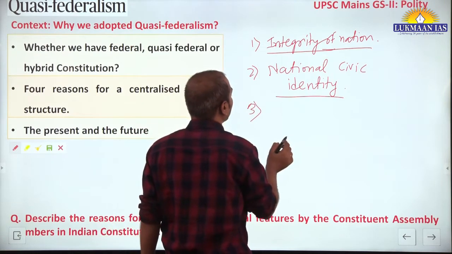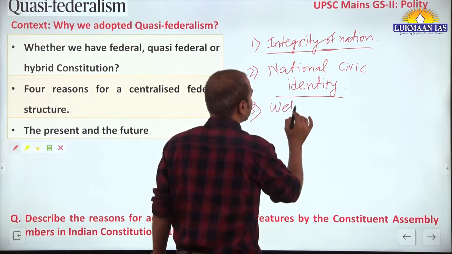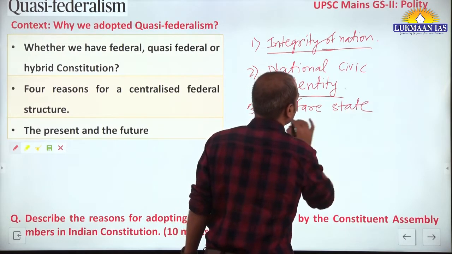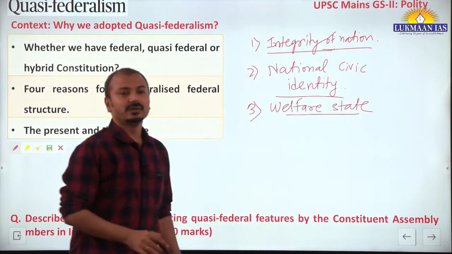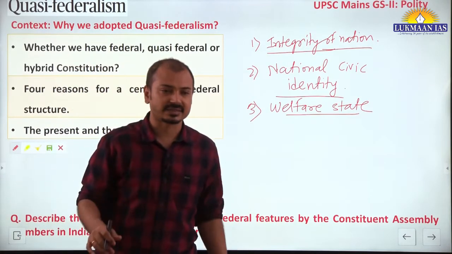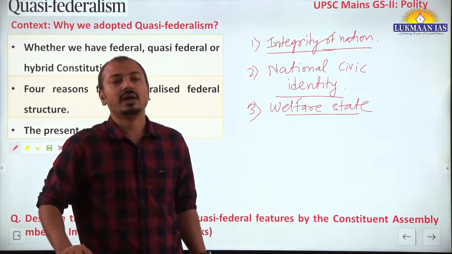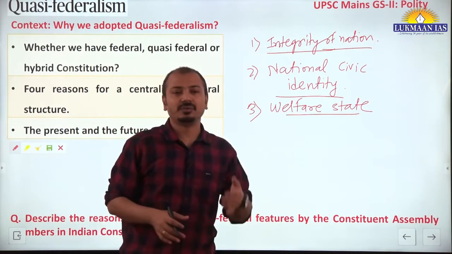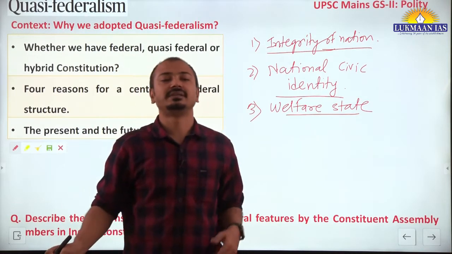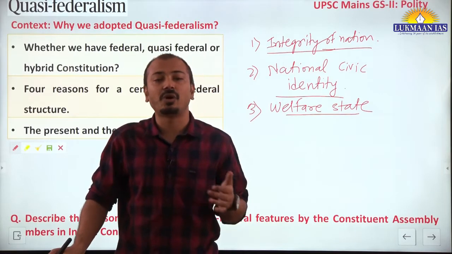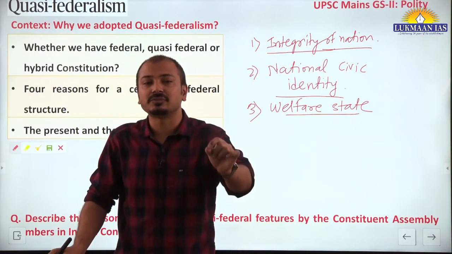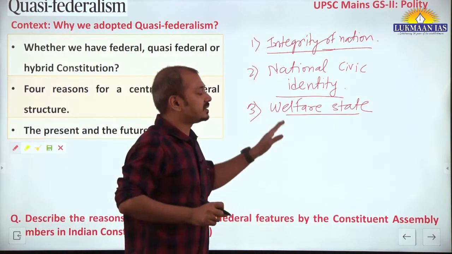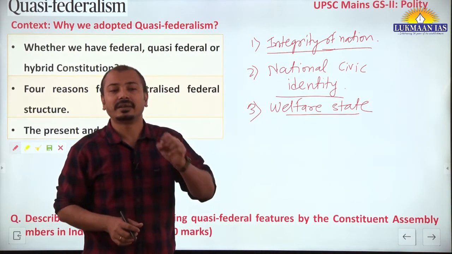Third one regarding, we can say, welfare state. Under the Indian Constitution, we know that DPSP is there. So we adopted a welfare state in our Constitution, and to ensure that the benefits of these government schemes and policies reach the people in a uniform manner, and the rights of the people are implemented and ensured, for that purpose, it was felt that the central government is good.